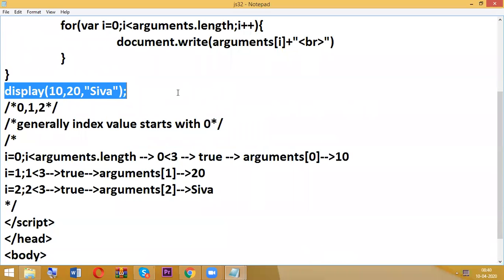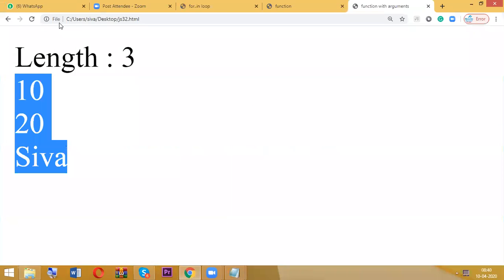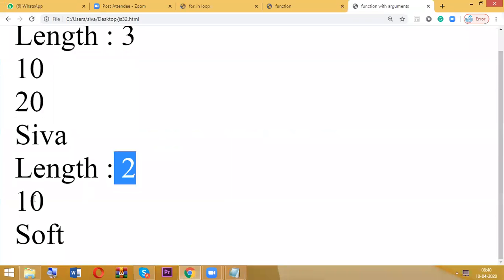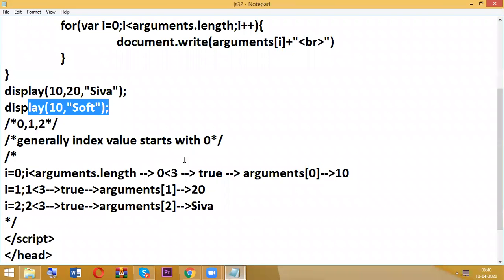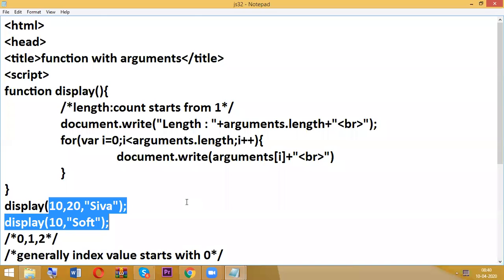Now I am going to call another one. In this case, I am having only 2. Automatically, the count is 2, nothing but length is 2. It's a dynamic program. Instead of writing here A, B, C or whatever, directly also you can write. Whenever you are performing any arithmetic operations, then definitely we need to mention. But in this example, we are just going to display the values, so we can manage with index number. This is the way we can work with arguments.